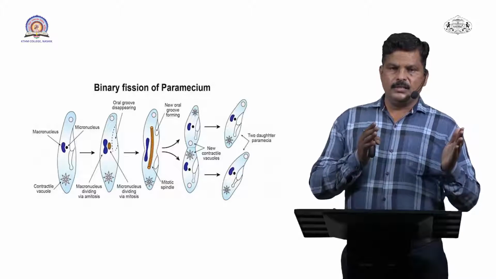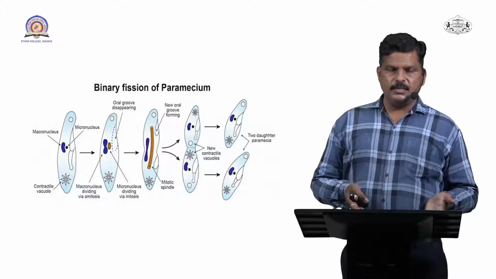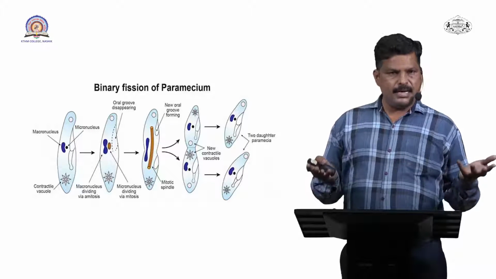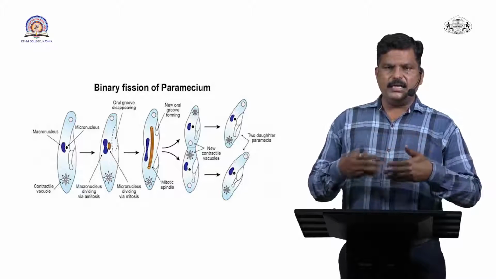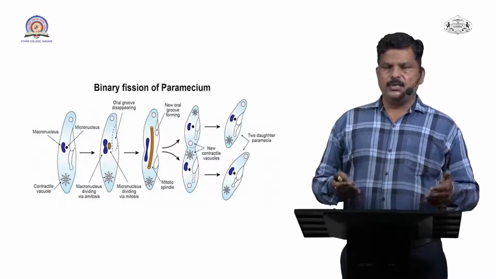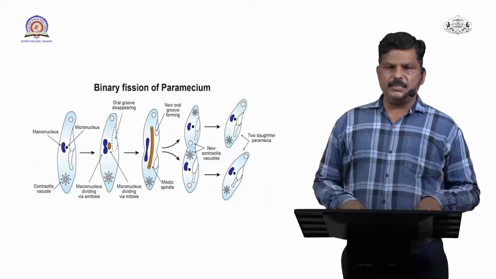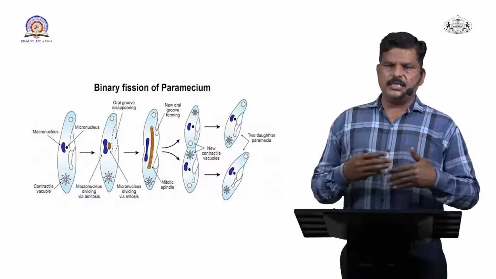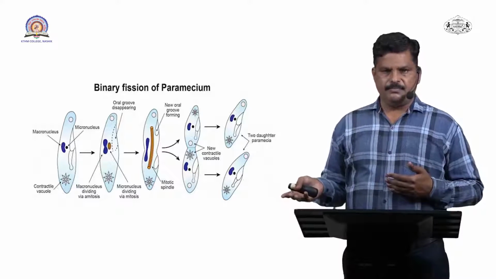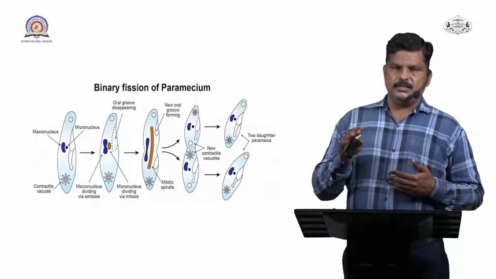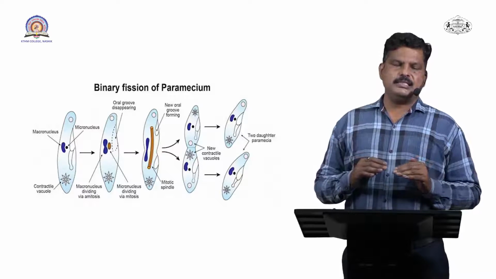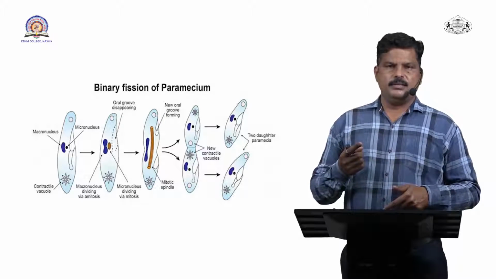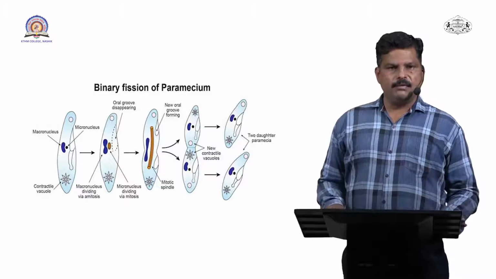As I said, paramecium are microscopic organisms. They are present mostly in marshy places, moist places. They are microscopic, so they can rapidly reproduce their number. So reproduction like binary fission mostly occurs in paramecium. Generally reproduction in paramecium takes place through binary fission. But whenever there is a complication or unfavorable condition, only at that time does paramecium reproduce through conjugation. So all of these are nothing but binary fission.